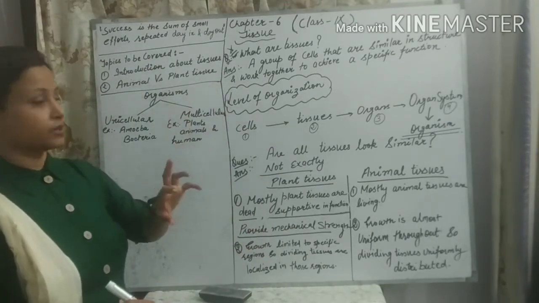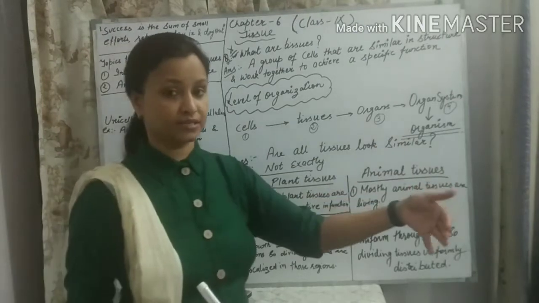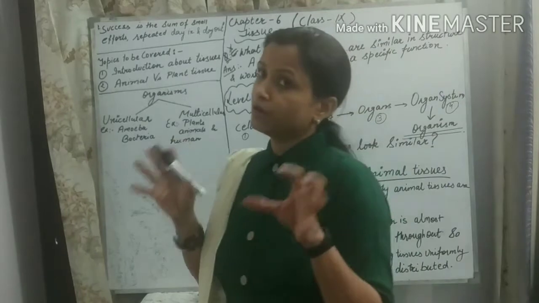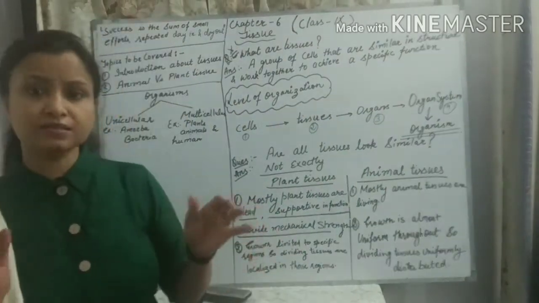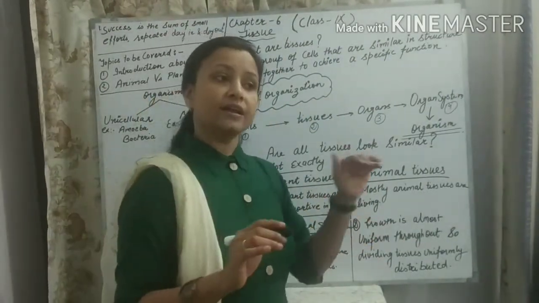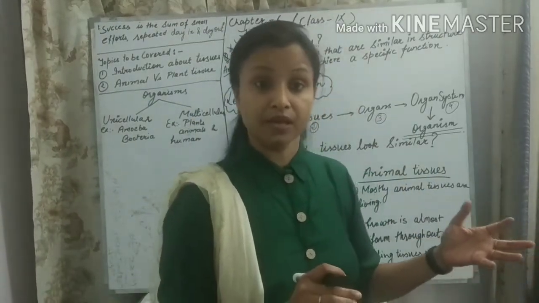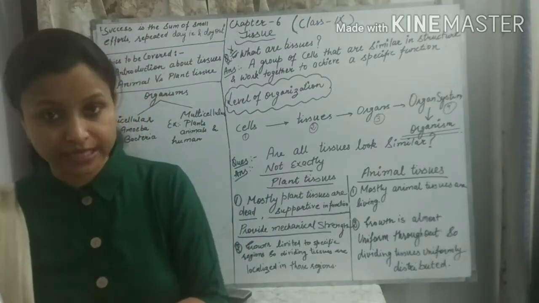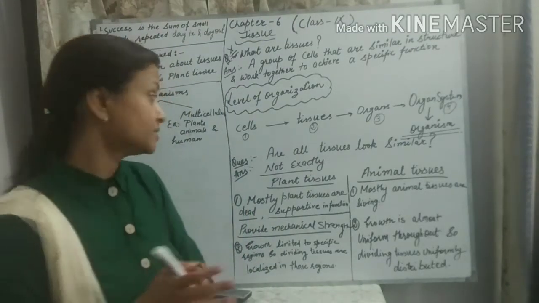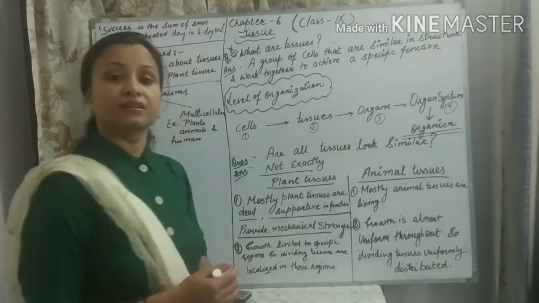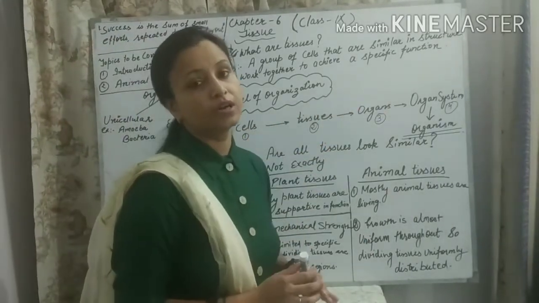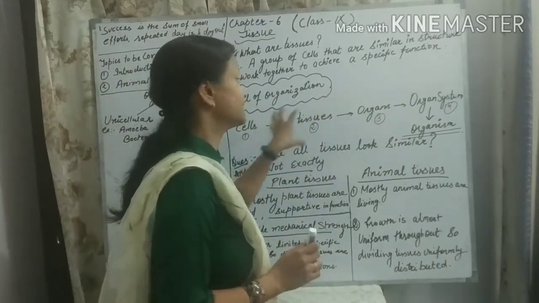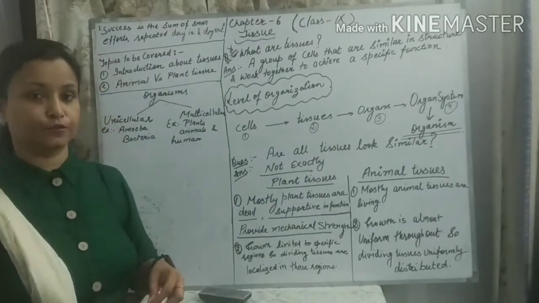Level of organization. What does it mean, level of organization? As you know, all multicellular organisms consist of tissues. And how does a multicellular organism form? There are different levels in the formation of multicellular organisms. These levels are shown here in a flow chart or flow diagram. I am sure that you have read this level of organization in your 8th standard also.